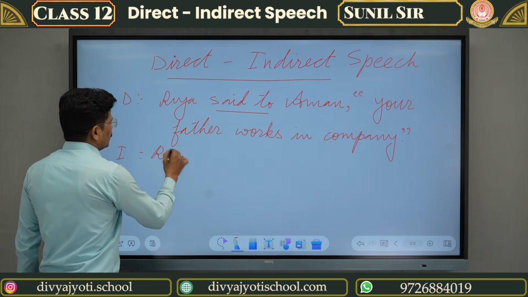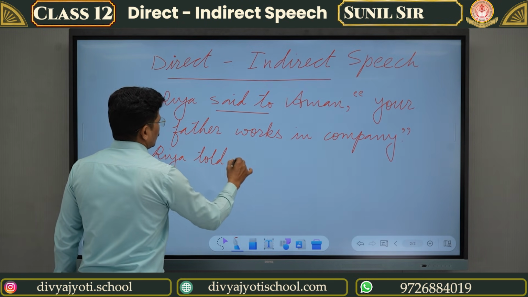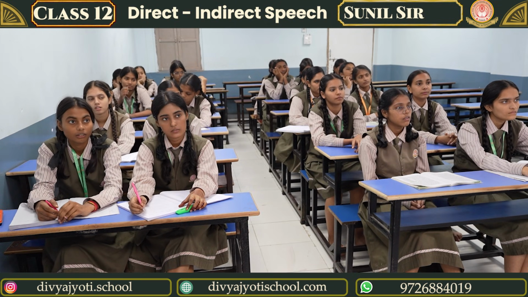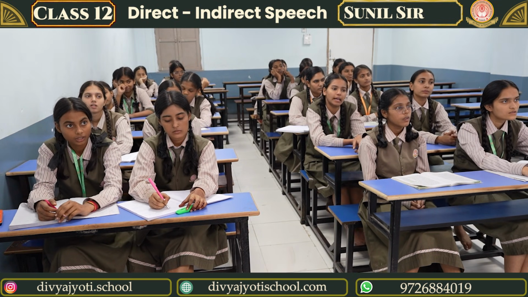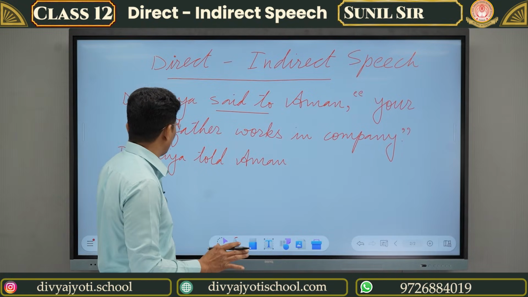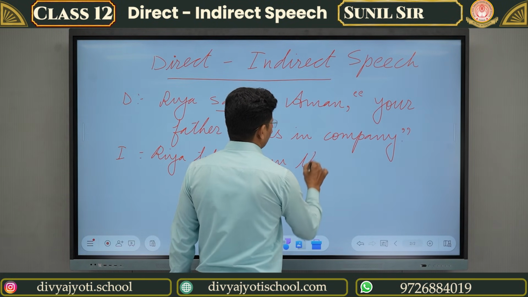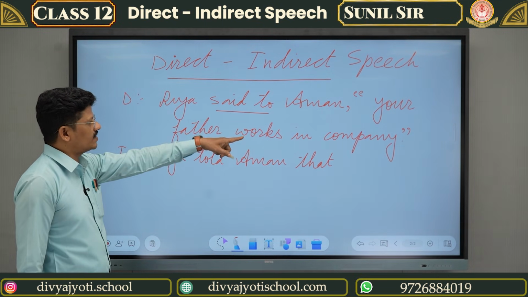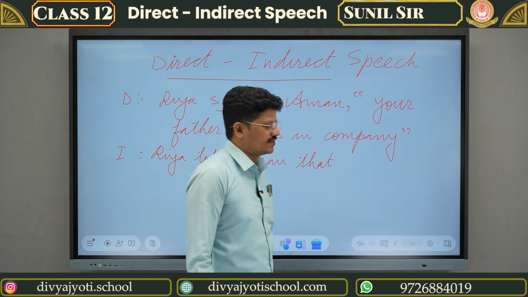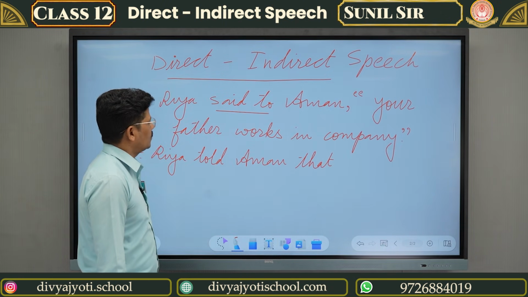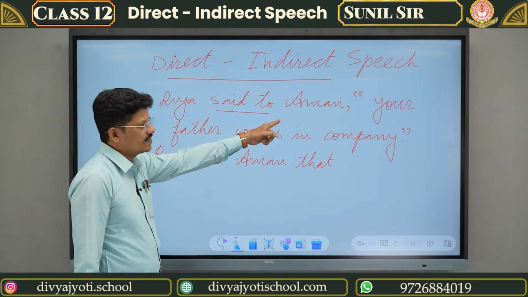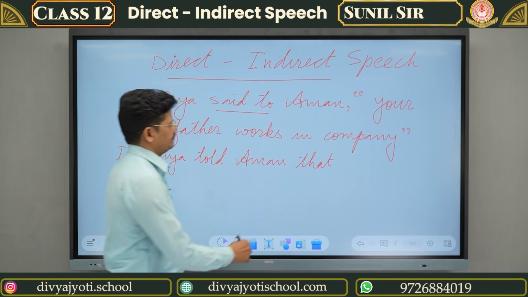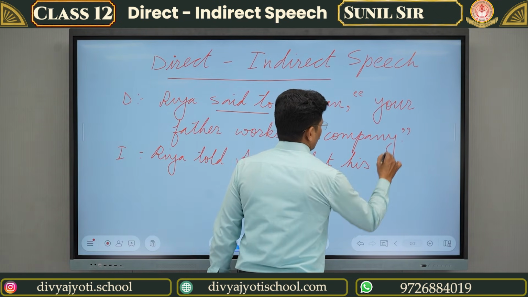So Riya told Aman. Then we have to remove the comma, inverted comma, and add a conjunction. That is the basic thing that you know already, so I am not talking about that. Riya told Aman that. Now, your father means whose father? Aman's father. That's why your will change into his father. His father.